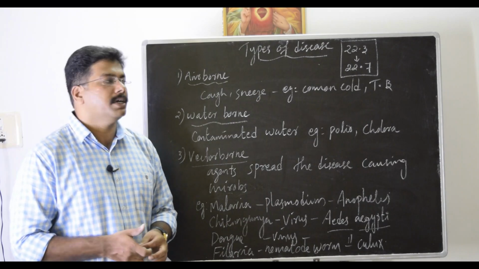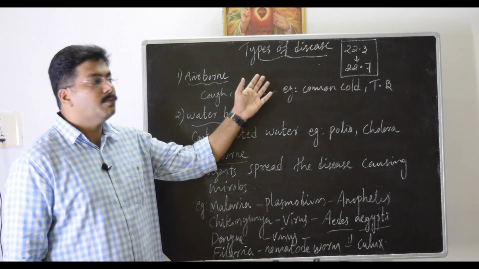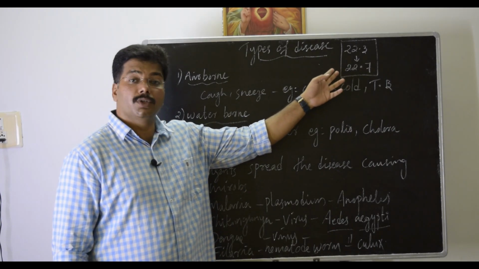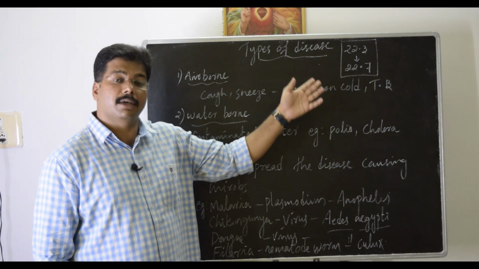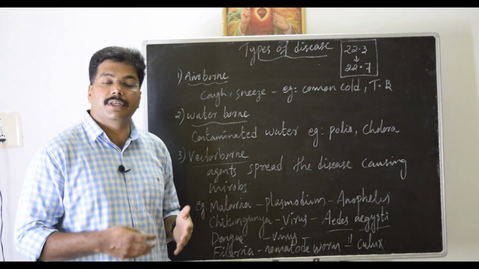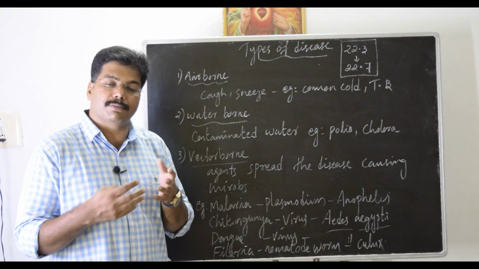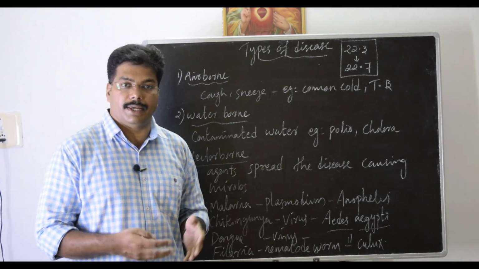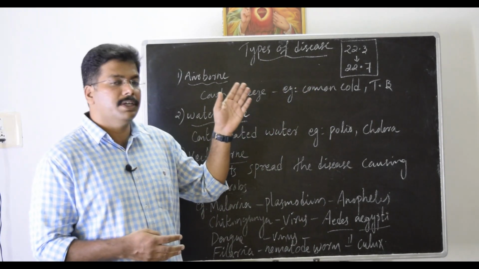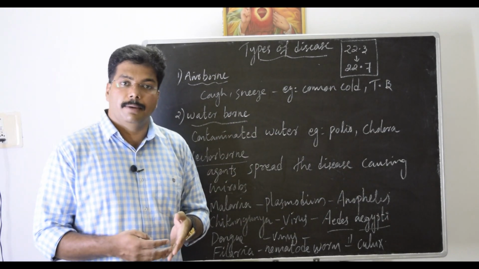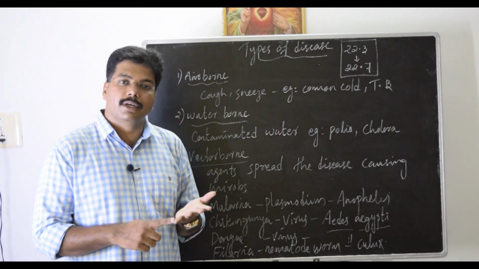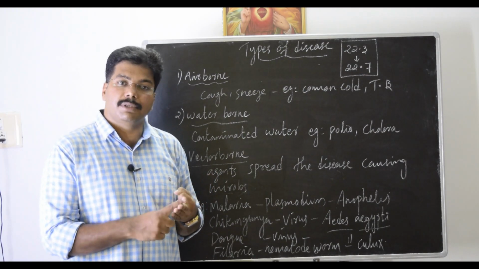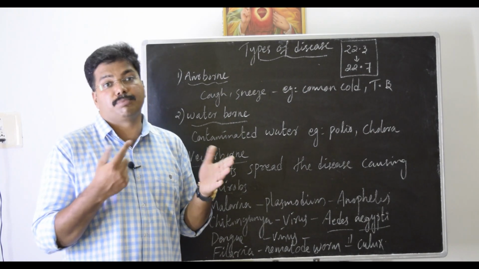Next, when we look at the types of disease, what is discussed in tables 22.3 to 22.7? These tables describe various types of disease, viral as well as bacterial. You have to copy this into your fair notes, because these are all very important things you should know. They describe the name of the disease, the pathogen, symptoms, how to treat them, and how to prevent them.